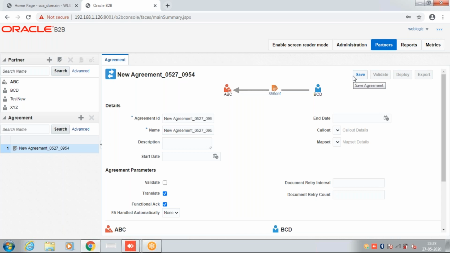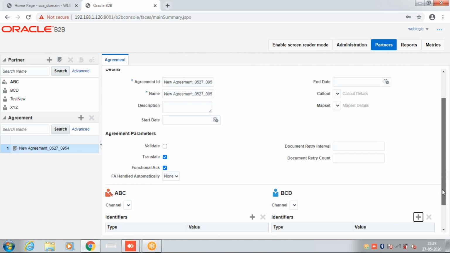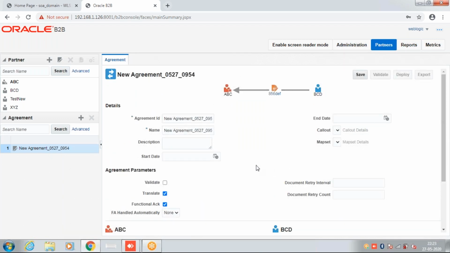997 functional acknowledgement also. And if we are using the AS2 channel, in the AS2 channel we send the MDN also, message delivery notification, which we also call a TA, technical acknowledgement kind of thing. It means the message has reached their server, or from their side the message has reached our server. A technical acknowledgement can be an error or a success, so we can see which kind of technical acknowledgement we got, whether they received the message successfully or not. All these features we handle here in the partner management.